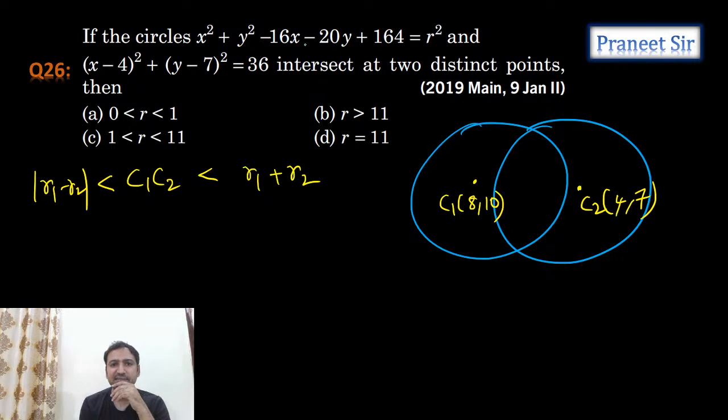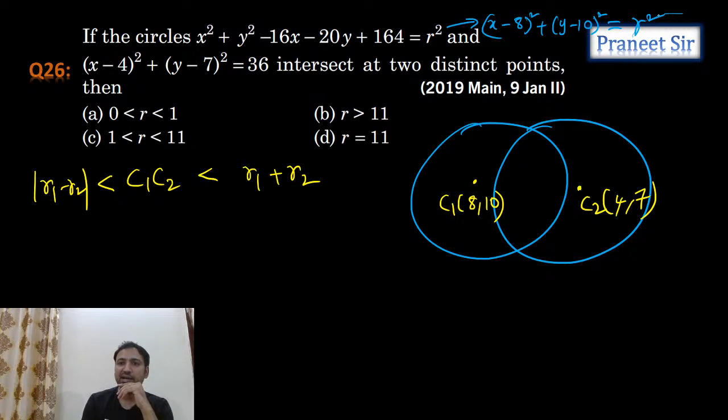This you can simplify: x minus 8 whole square plus y minus 10 whole square is equals to 100 plus 64, which is 164, and it is equals to r square. So the first circle radius is r, and the second circle radius r2 is equals to 6. R1 is equals to r, and r2 is equals to 6.